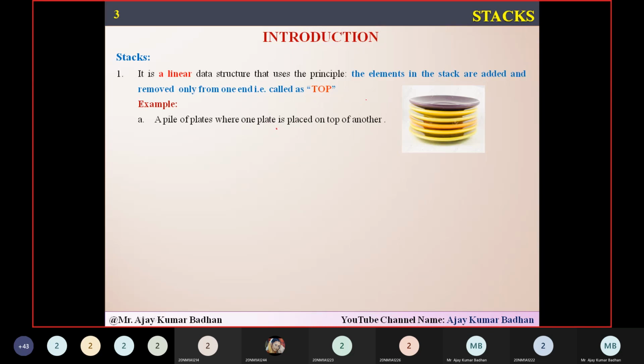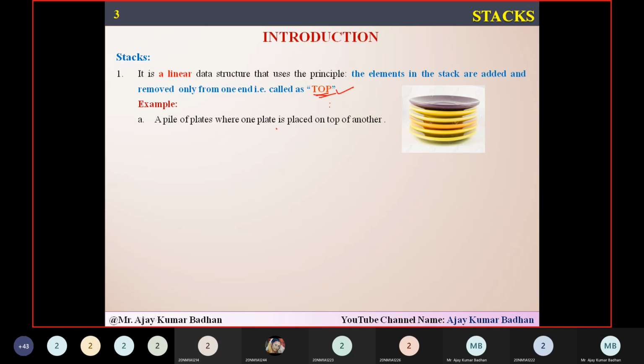What you people have to keep in mind when you come across this is that top is what we have to keep in mind here. If you want to delete an element from a stack, or insert an element, you can do it from this particular position called top. That is what he means to say here.